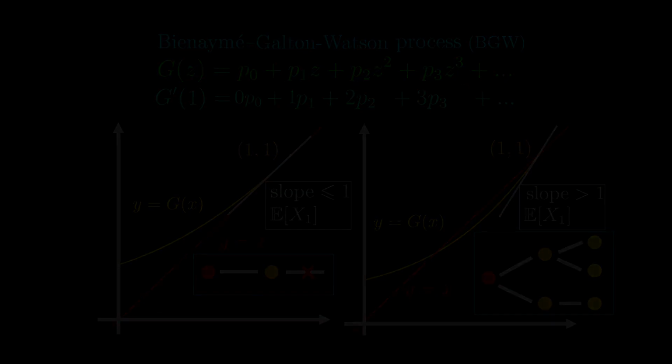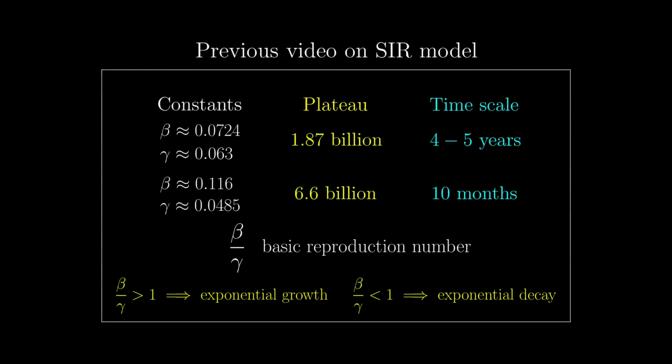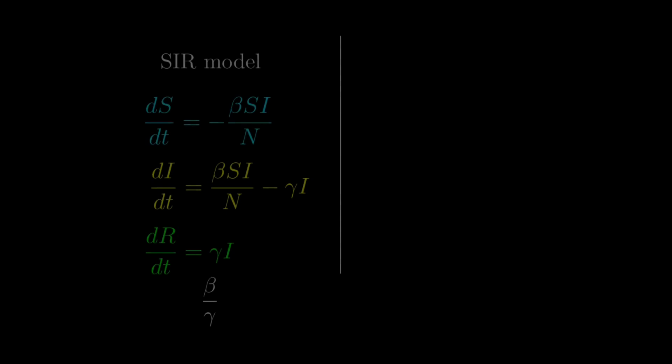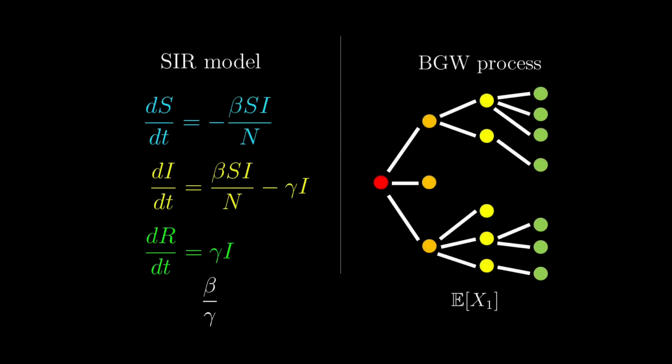This is exactly the same kind of concept that we have met in the SIR model. This ratio, or the basic reproduction number, is precisely the same concept as the weighted average of x1, the number of new cases per case. So whether you pick the deterministic SIR model or the stochastic branching process, you always end up with the concept of basic reproduction number. And the common conclusion is that we want to make this less than 1.